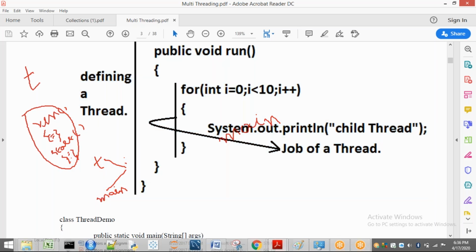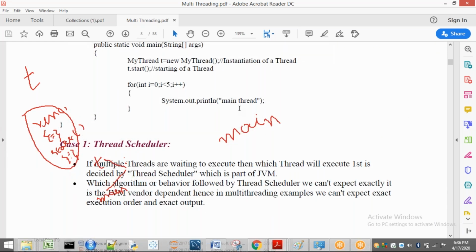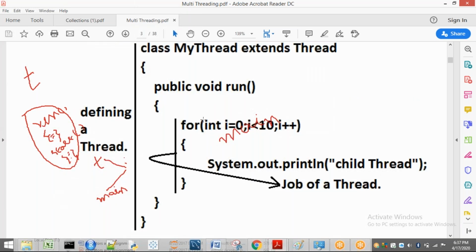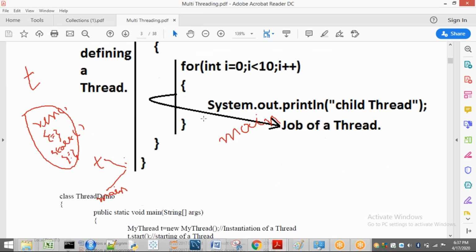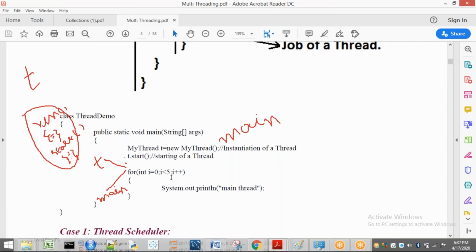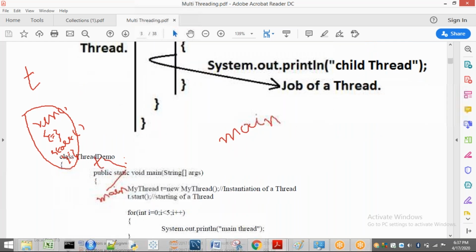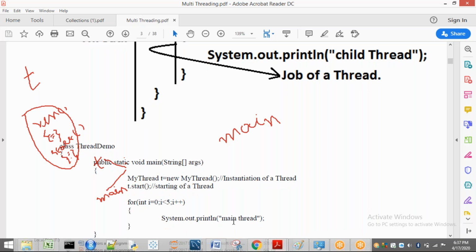Next, while t is executing this one, what will the main method do? At the same time, it will execute the main thread. Once again, I'm telling, whenever t is going to execute this run method, simultaneously the main thread is going to execute this for loop. That means the child thread is going to execute 10 times, and at the same time your main thread is also going to execute your for loop 5 times.